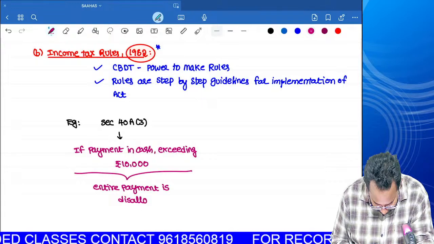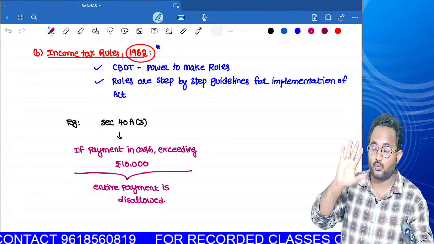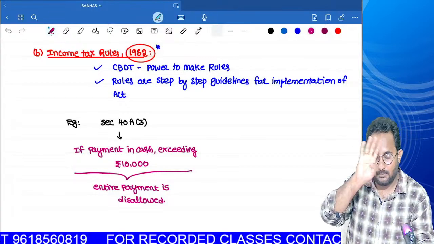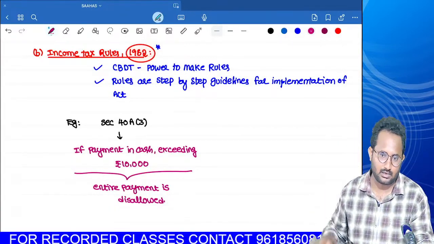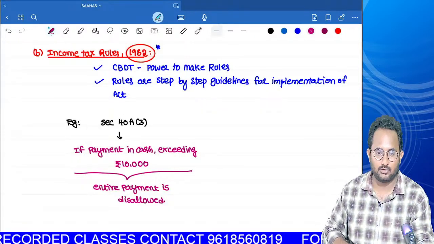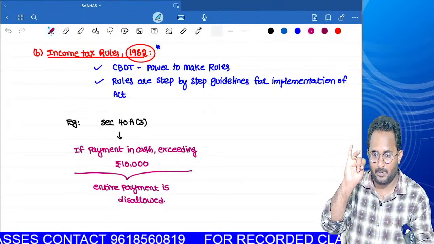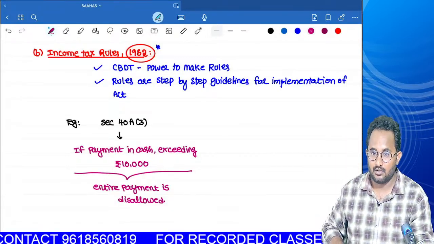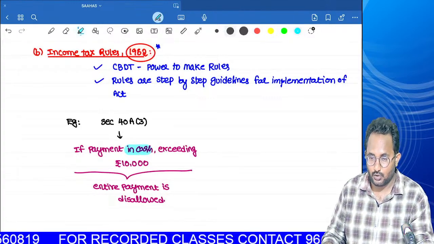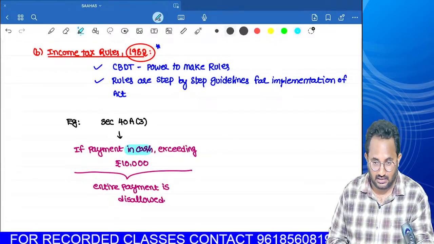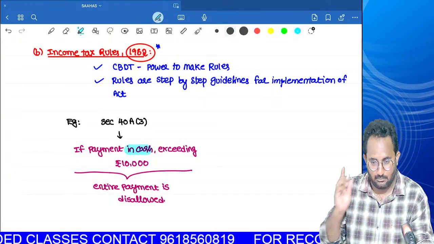In the Income Tax Act 1961, if you want to make any payment in excess of 10,000, you have to follow account payee cheque, account payee demand draft, electronic clearing system, or any other electronic mode. These are the four prescribed modes. Otherwise, if you give a payment exceeding 10,000 in the form of cash, the entire amount is disallowed.